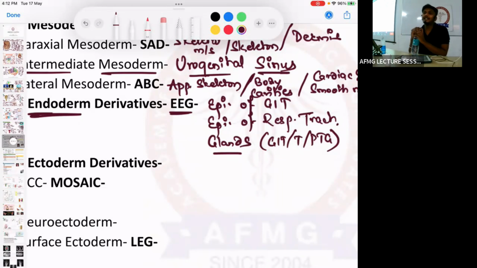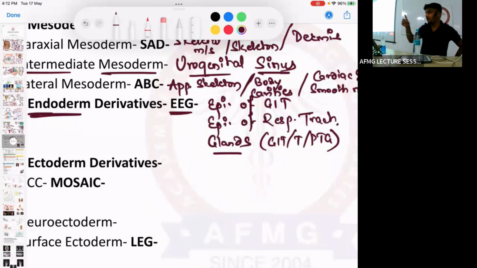Okay? Ciliated columnar epithelium is seen in which part of the genital system? Last December question. I have just asked it the other way around. Ciliated columnar epithelium. Very good, it is the fallopian tube. Fallopian tube. Okay. So it will help in the movement of the ova. So ciliated columnar epithelium.